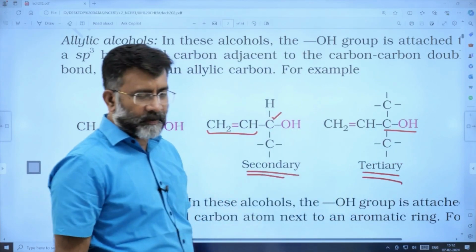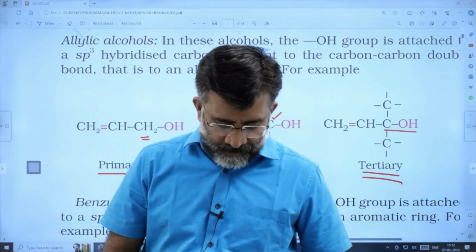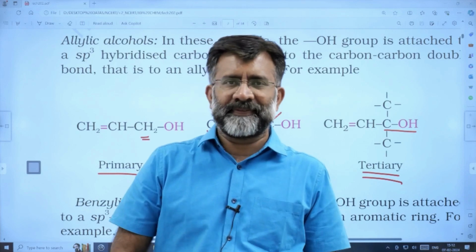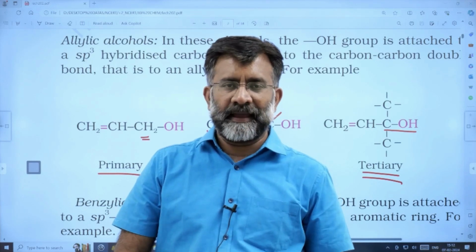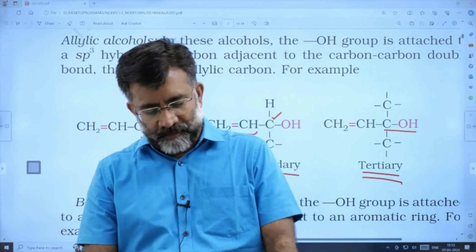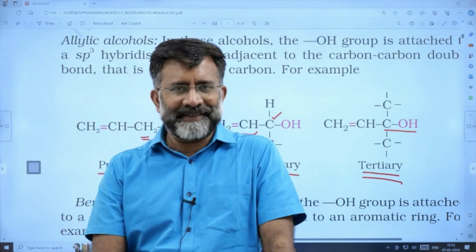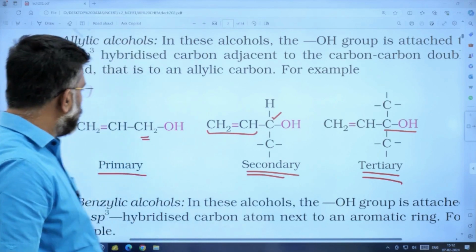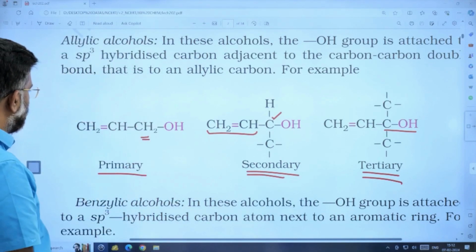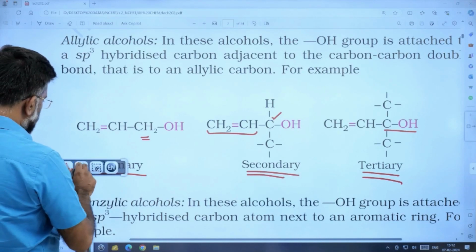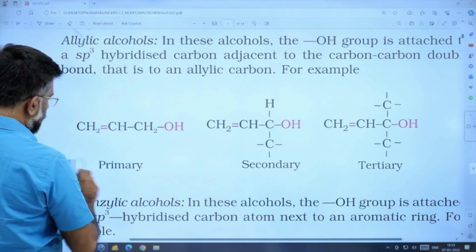So allyl alcohol can be primary allylic, secondary allylic, and tertiary allylic. Is it clear? Fine. Now, what is the IUPAC name of this molecule? This is simply called allyl alcohol.